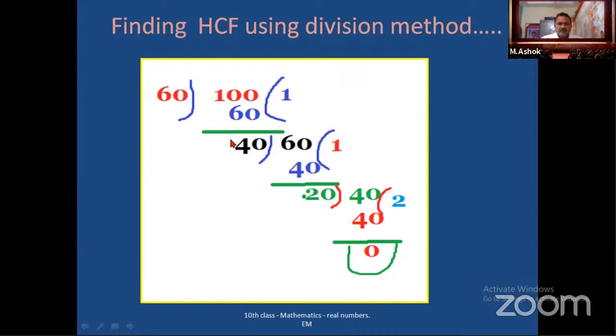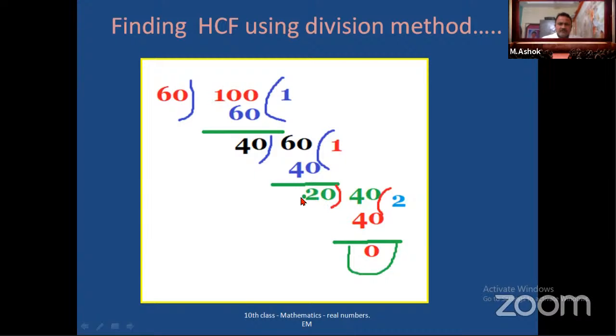Again, with this remainder, we divide the divisor. So again, divide 60 with 40. If you subtract, the remainder is 20.